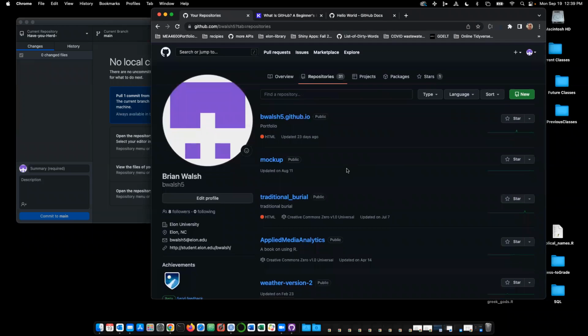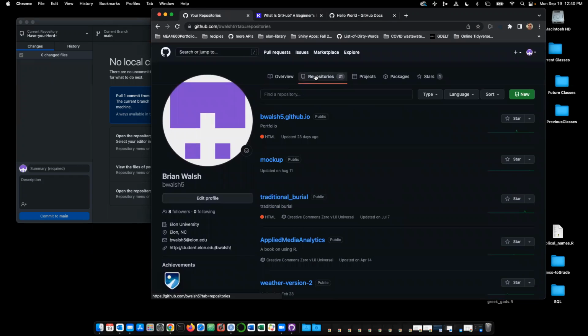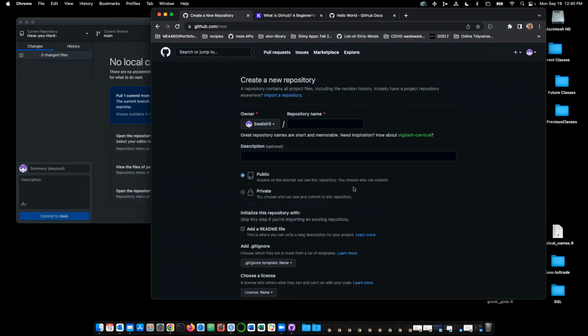Let me create a new one, and then I'm going to try to connect GitHub Desktop to this. So I'm going to click the big green new button. If you are on GitHub and you don't see the big green new button, you just have to go to repositories. It's not on the profile page, it's on the repos page. And let's make a new repo.